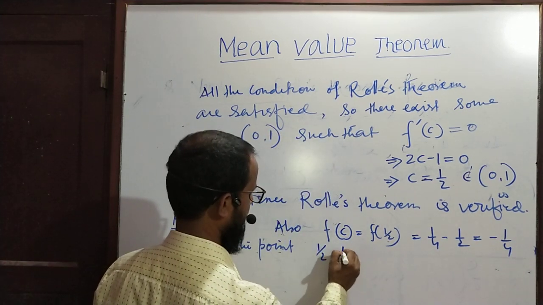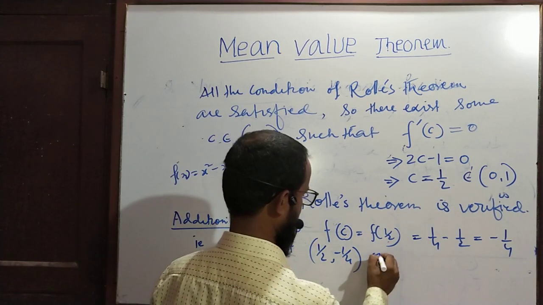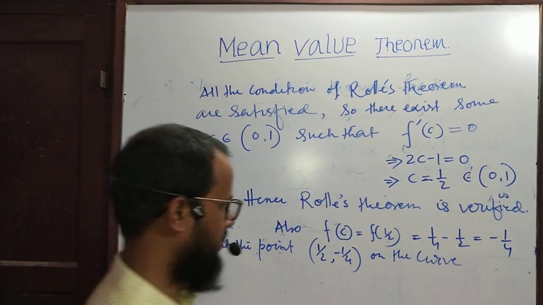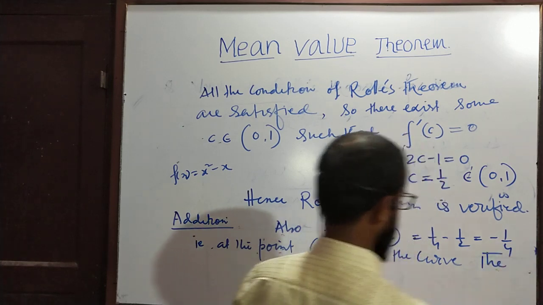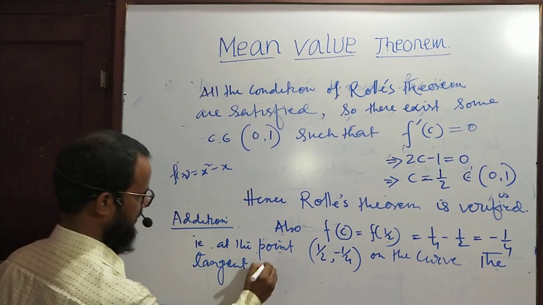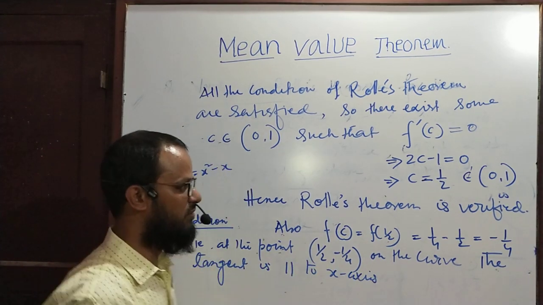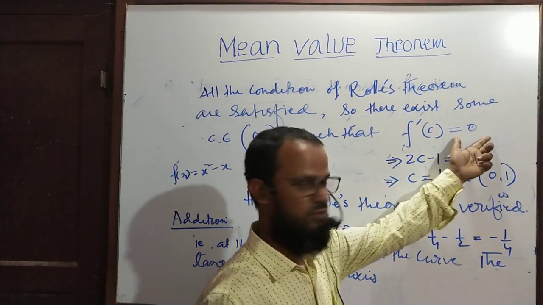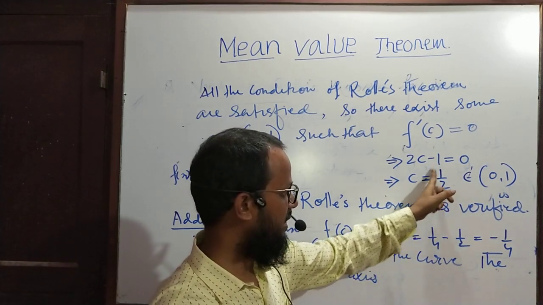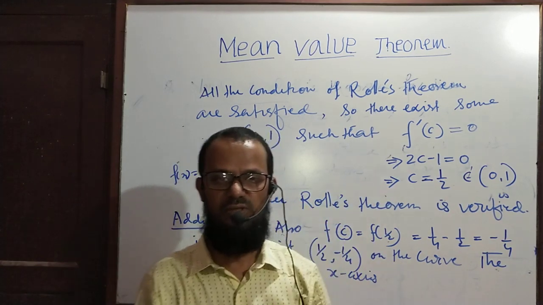So the point is half comma minus 1 by 4 on the curve. At this point on the curve, the tangent is parallel to the x-axis. That means f dash half is equal to 0, where half is a point in the domain.